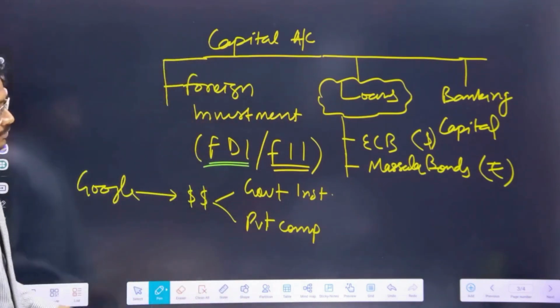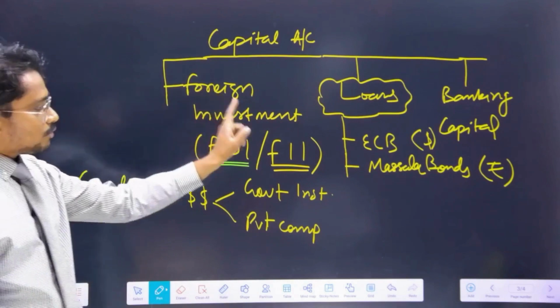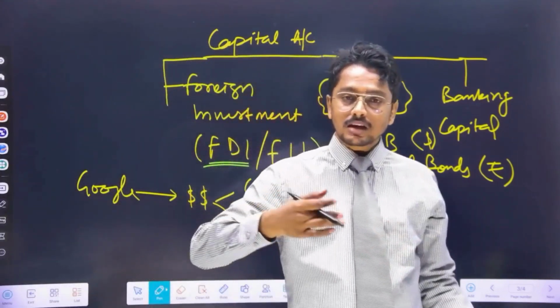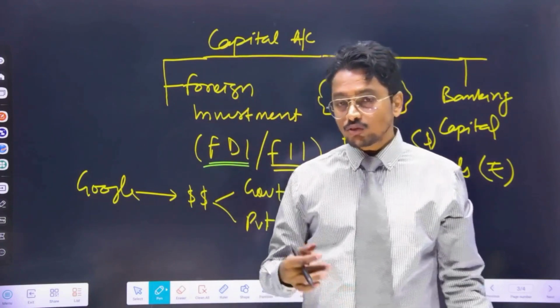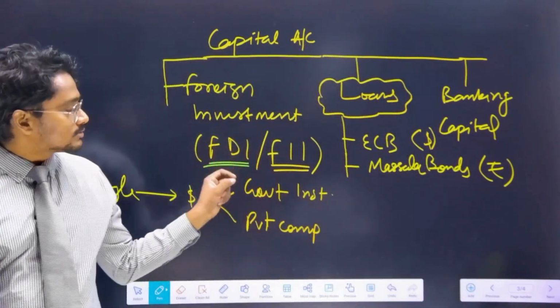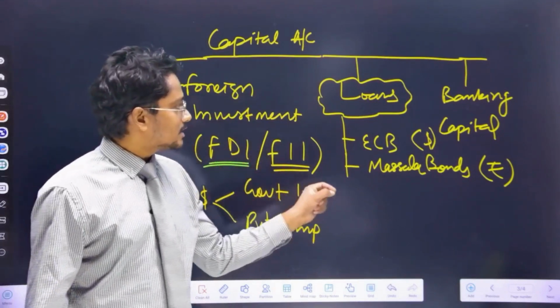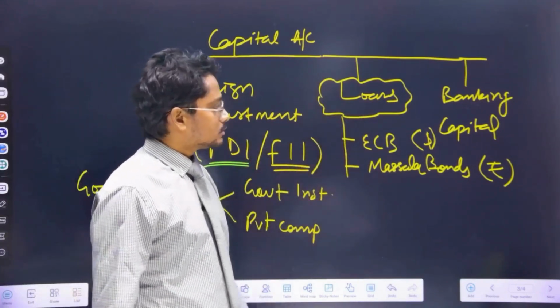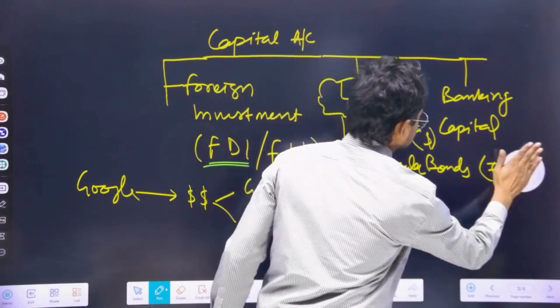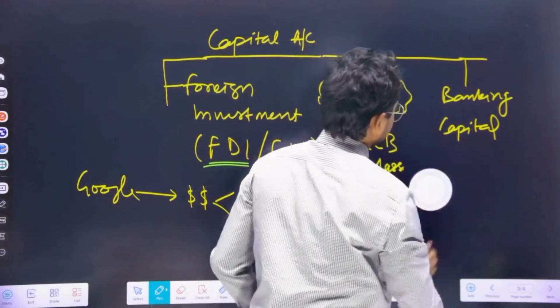Okay, so loans come in the form of external commercial borrowing and masala bond. Here also, if a loan is taken by the government, it will fall here. If a loan is taken by some individual or private entity, it will also fall here. Then what is banking capital?